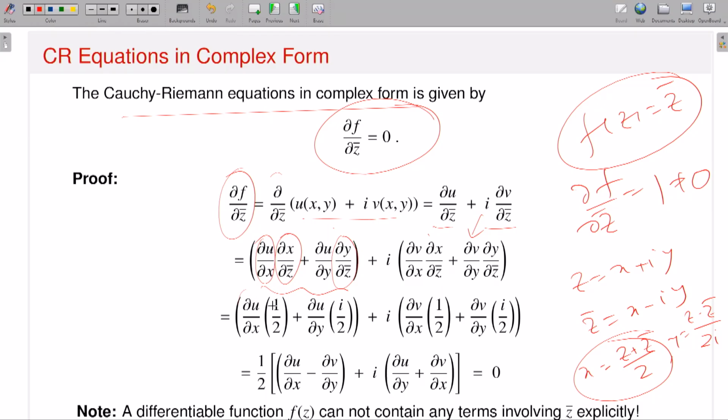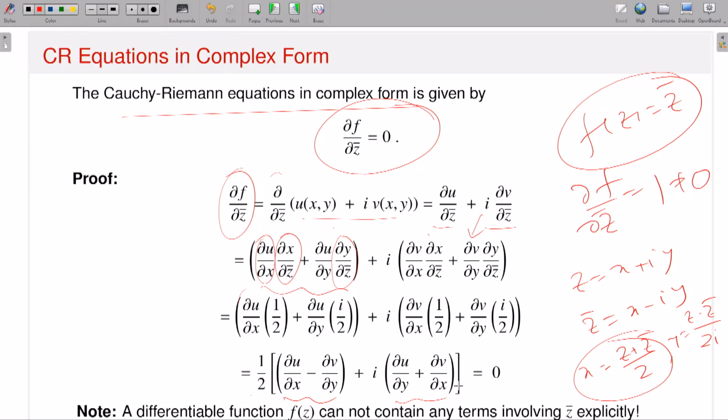So it should be del u del x. What is del x del z bar? This is nothing but half. What is del y del z bar? This is i by 2. Similarly this is half, this is i by 2. Do some algebra, and you will have half of (ux minus vy) plus i times (uy plus vx), right?